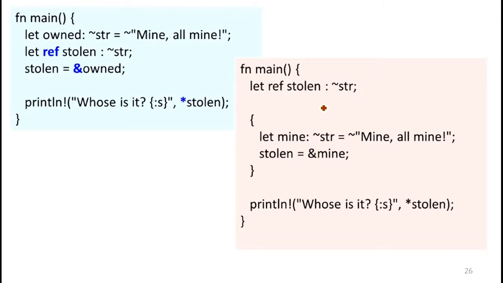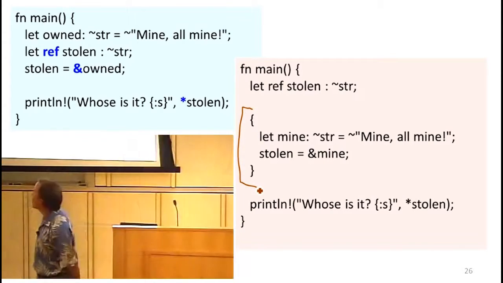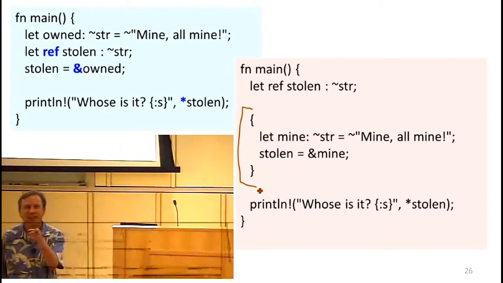What about this? Now I've got almost the same code. I've changed it just by adding this scope around things. Is that still okay? It's got a red background, so that means it's not okay. Why is it not okay?